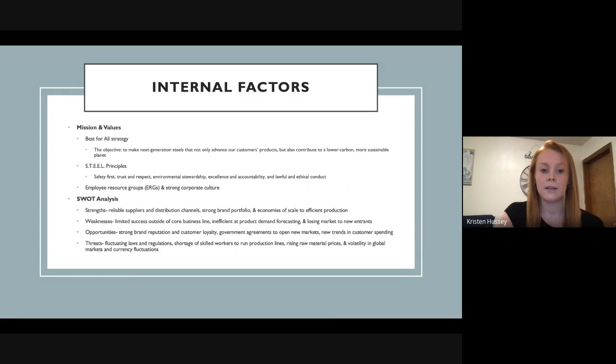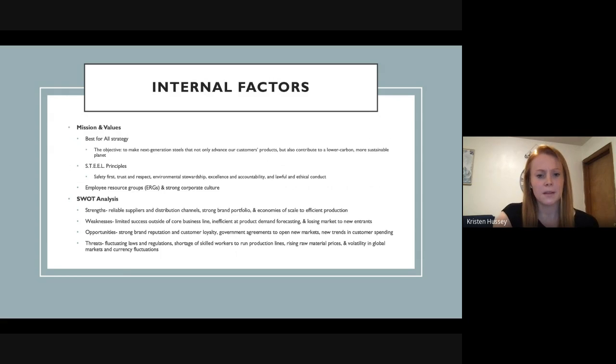Weaknesses, on the other hand, they have had limited success outside of their core business line. The North American flat rolled business is the largest contributor to the company's profits, and they rely on this segment for the majority of their profitability each year. US Steel is also inefficient at product demand forecasting, leaving high levels of inventory on hand every year, thus high costs. And finally, losing market to new entrants.